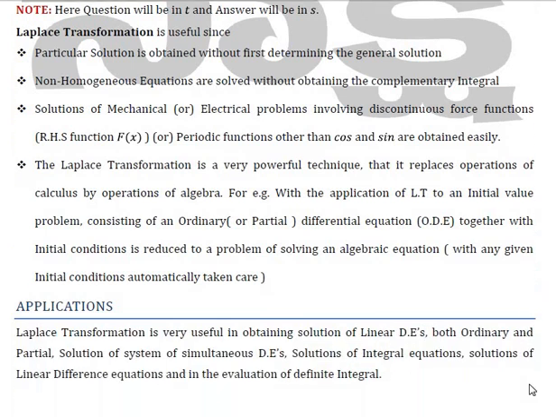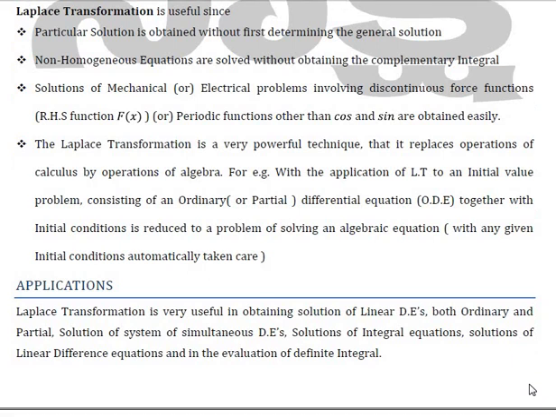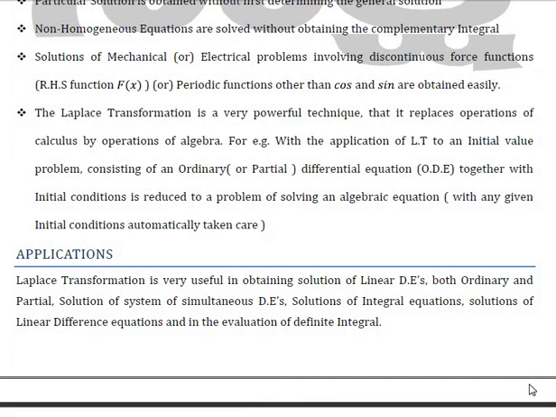Now coming to the application part, Laplace transform is very useful in obtaining solutions of linear differential equations, both ordinary and partial, solutions of systems of simultaneous differential equations, then solutions of integral equations, as well as the solutions of linear differential equations, and in the evaluation of definite integrals.